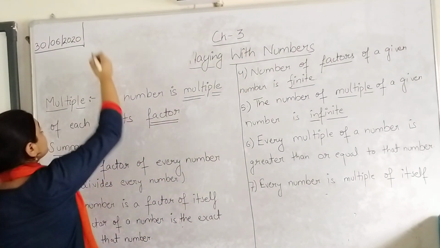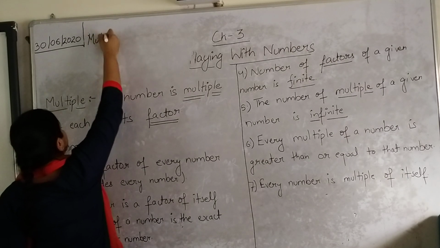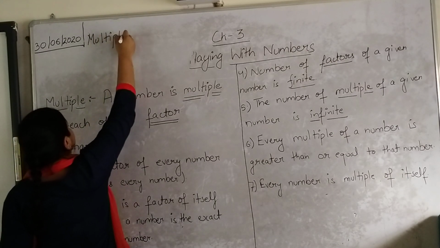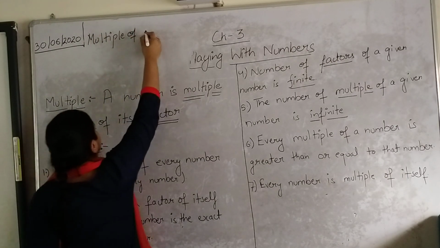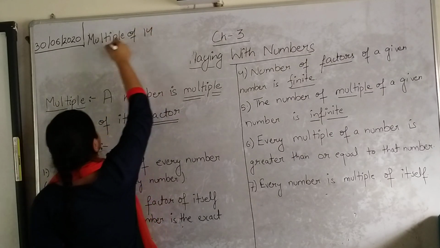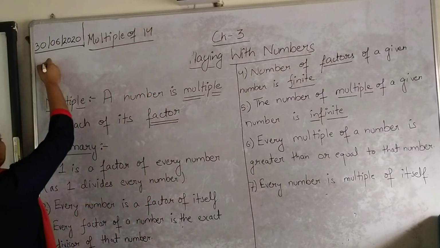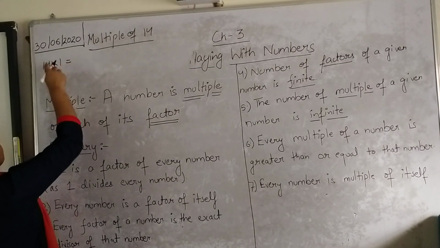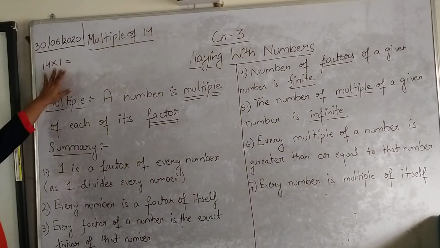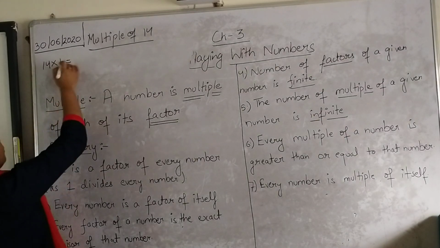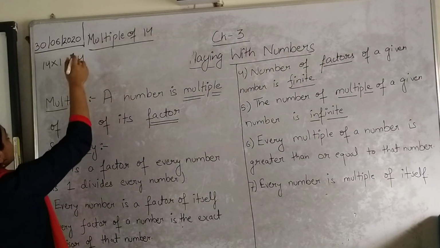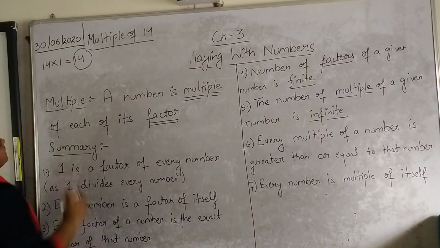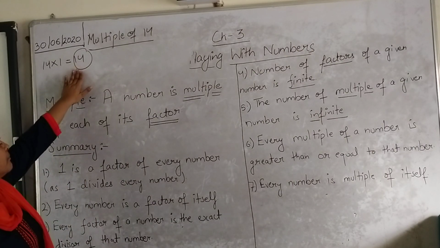For example, if you want to find the multiples of number 14, how will you start? Just multiply it by another number. The smallest number is 1. 14 into 1 is 14. So we can see that the smallest multiple of the number is the number itself.